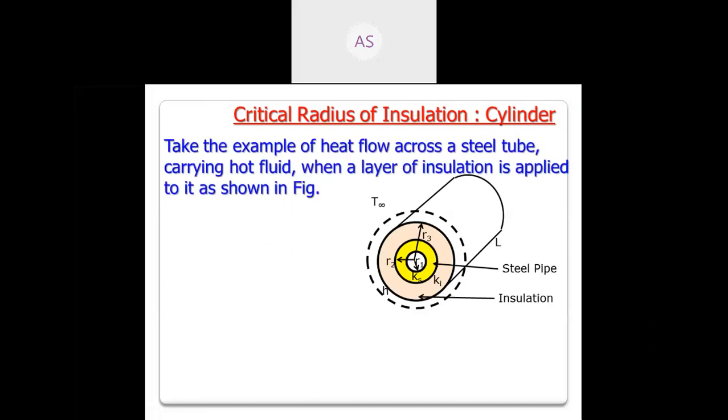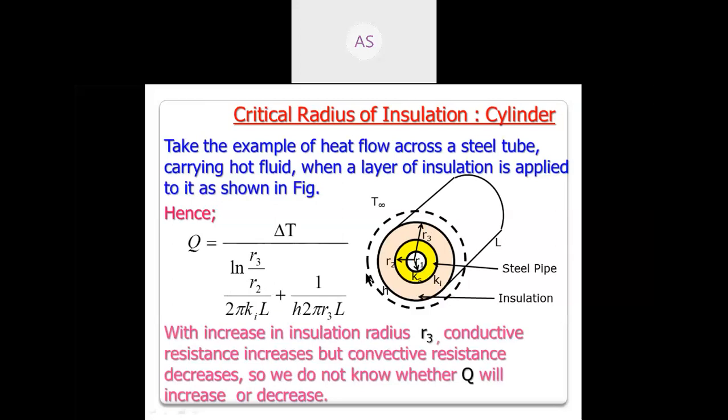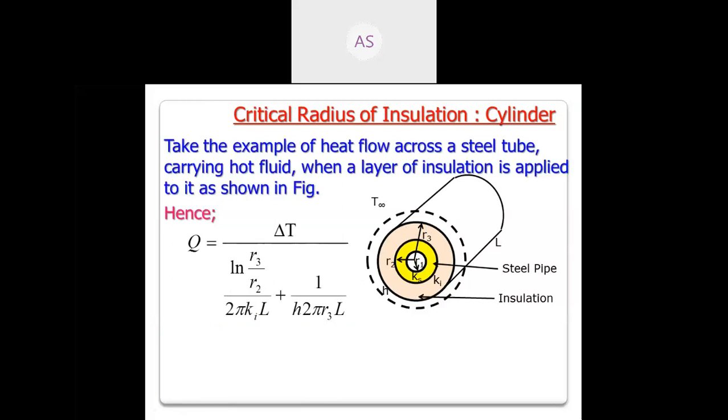Take the example of heat flow across a steel tube carrying a hot fluid. Here the hot fluid is there inside this yellow pipe. When a layer of insulation is applied, as it is shown in the figure, hence delta T will be, now see here, here total 3 resistances are there. Actually one for the steel pipe is not shown. Remember, there is also resistance for the steel pipe.